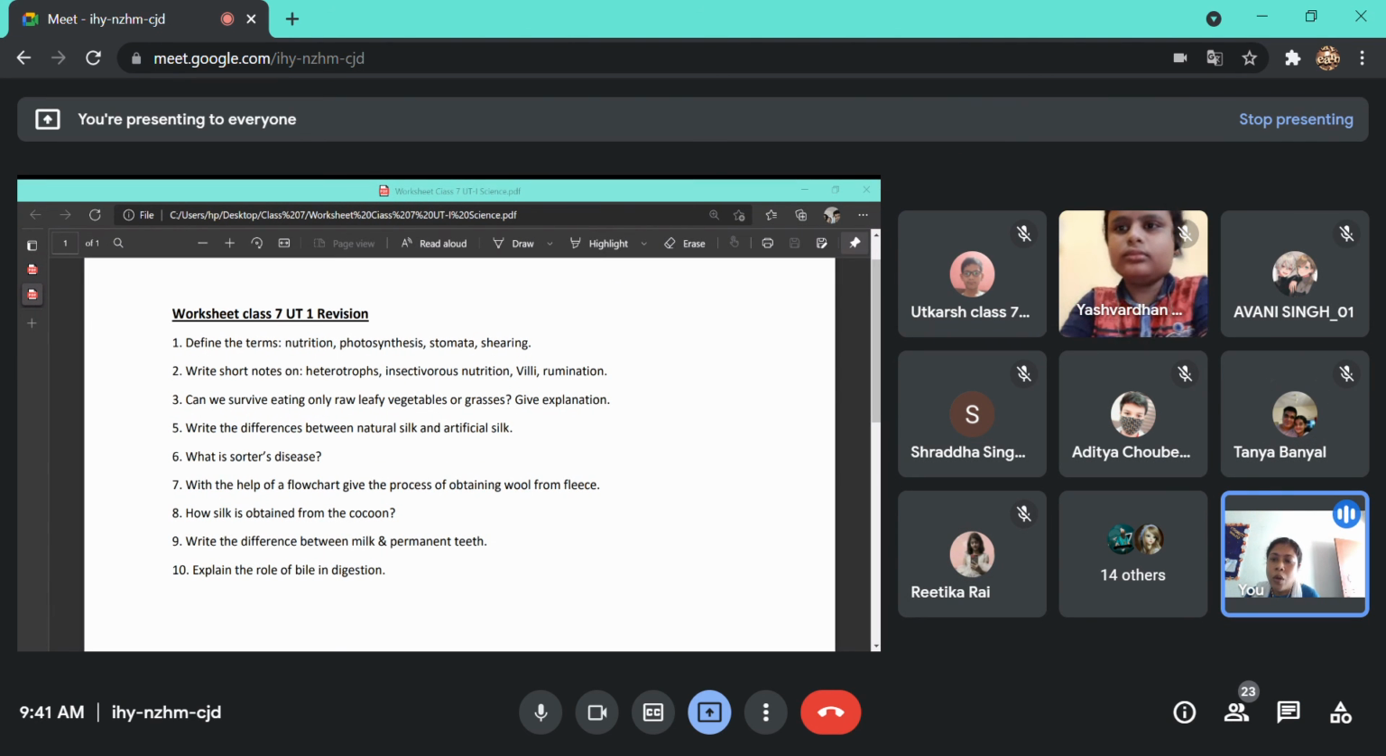So, Sotters disease I'm not going to discuss. You can answer. I think all of you know what Sotters disease is, and it is beautifully explained in your book. You have to write that. And I have given it in the question answers also.